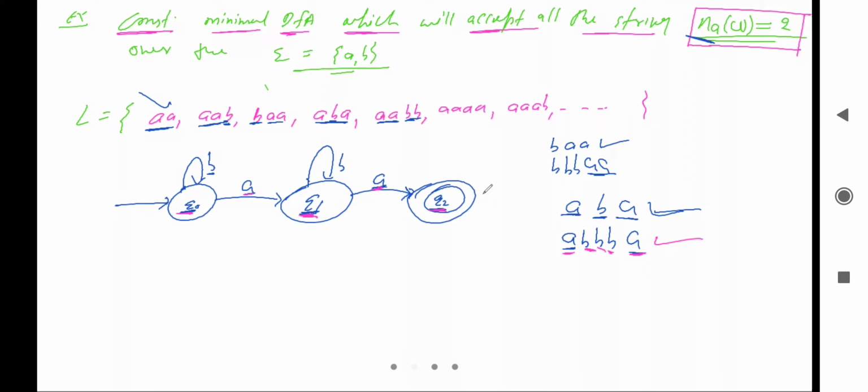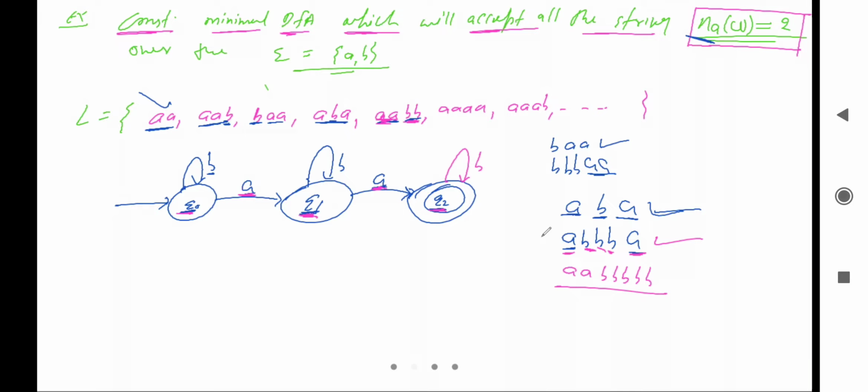Okay, then what will happen? Can I take the loop of B here? Is it possible? So we'll have to observe the string. Yes, after 2 times A there can be multiple B, 2 times, 3 times, 4 times and so on. So we can take the loop here. Yes, it is valid, not a problem, because यहाँ से A रीड करेंगे और यहाँ से A रीड करेंगे और फाइनल स्टेट पे चले जाएंगे. फाइनल स्टेट पे कितने भी B आ जाएं उनको एक्सेप्ट करेगा, राइट? So it is the valid case.